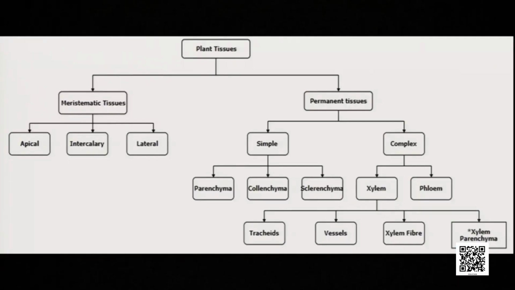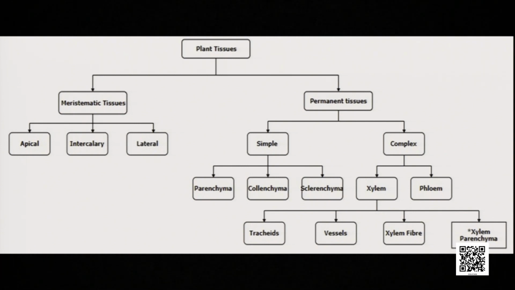So students, today you got to know about different types of plant tissue. Plant tissue is of two types, meristematic and permanent. Meristematic is again divided into three types on the basis of position: apical, intercalary and lateral.